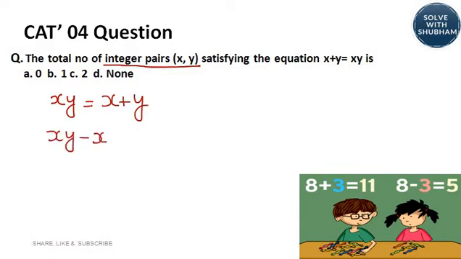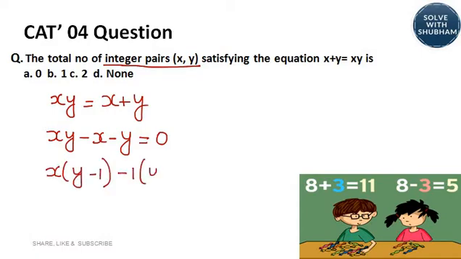We can write this equation like this. Now in these kinds of equations where you have 3 terms, what can you do to manipulate it? We will see what needs to be added or subtracted on the left hand side and right hand side so that we can represent this equation in the form A into B. Let me illustrate what I mean. Let us take x common. It is coming as y minus 1.